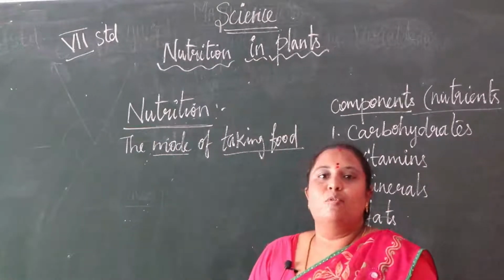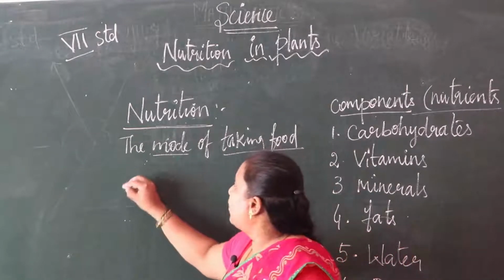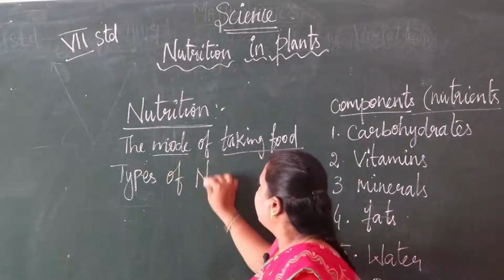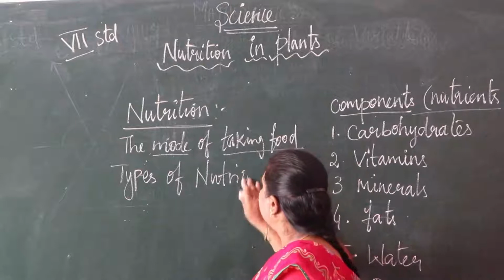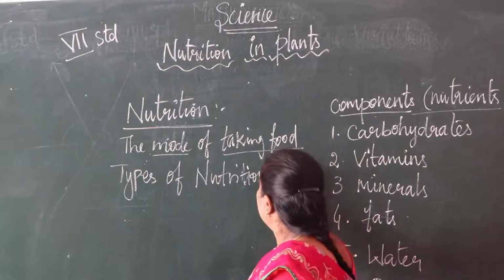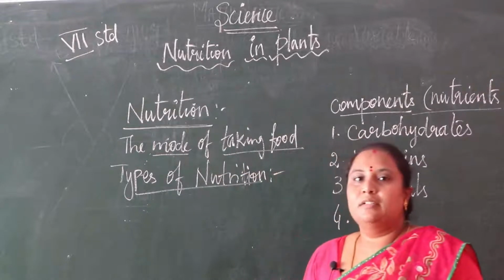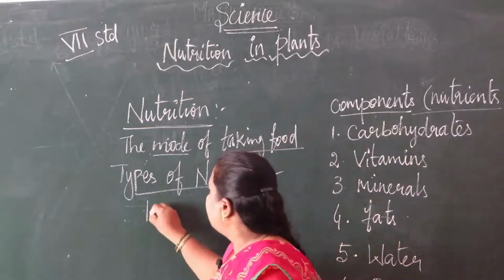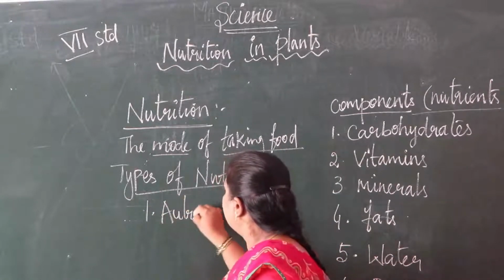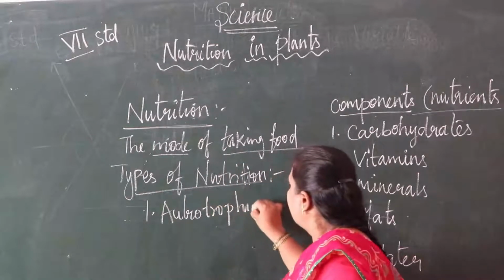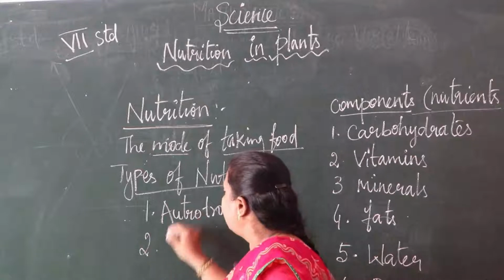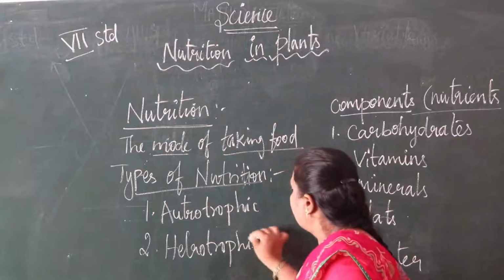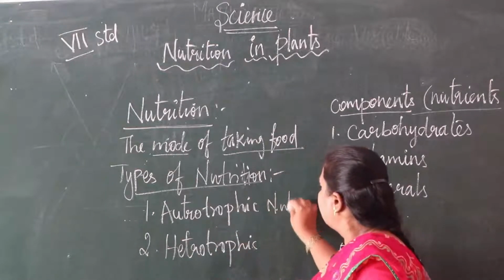So what are the types of mode of taking food? Two types. What are the types of nutrition? Two types of nutrition are there. You know already from your class 6. One is autotrophic nutrition, and another one is heterotrophic nutrition.